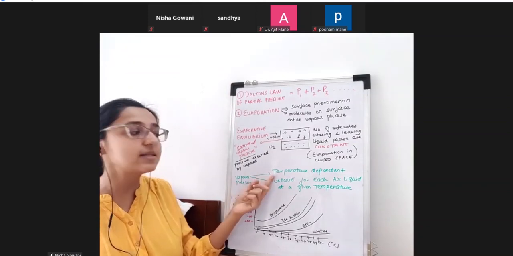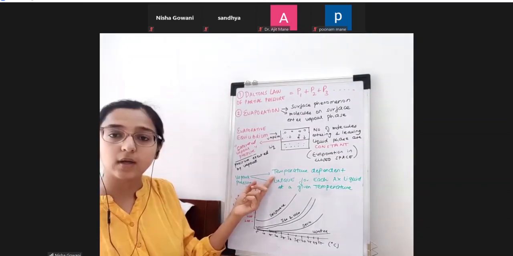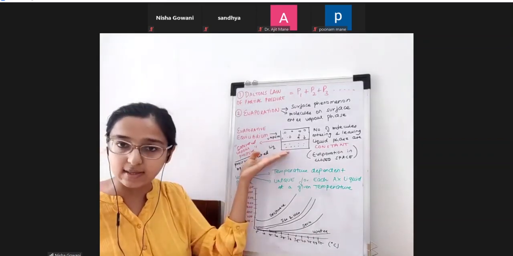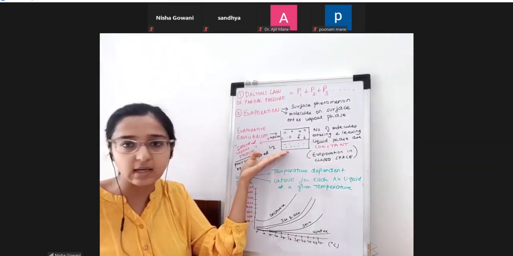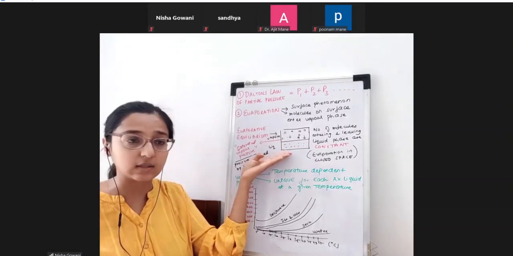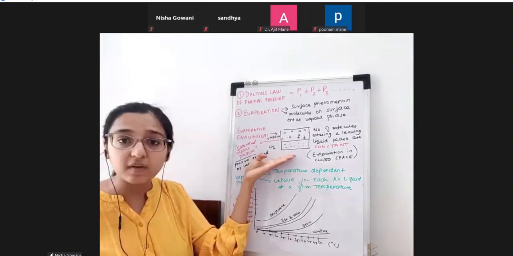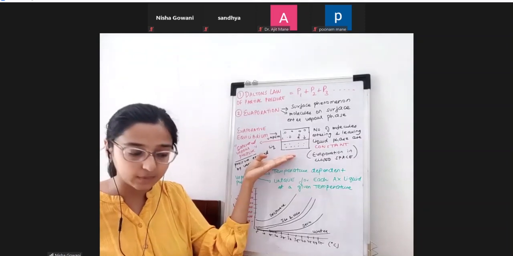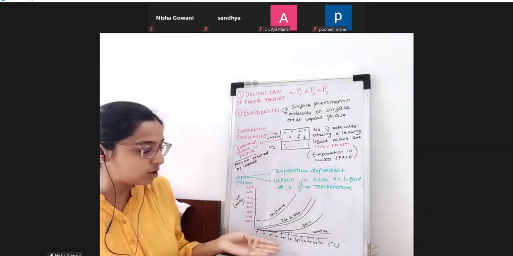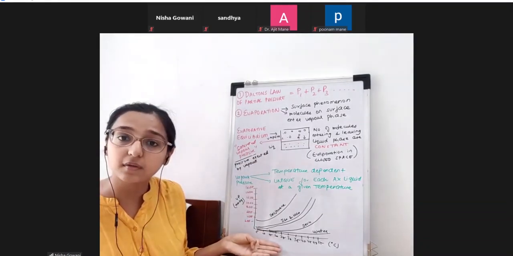So vapor pressure is dependent on temperature. If I provide heat to this liquid... right now, was I providing heat? No, it was a surface phenomenon. When I start providing heat over here, the speed of evaporation will increase. Evaporation will increase, vapor pressure will increase, which you will understand with the help of this graph.